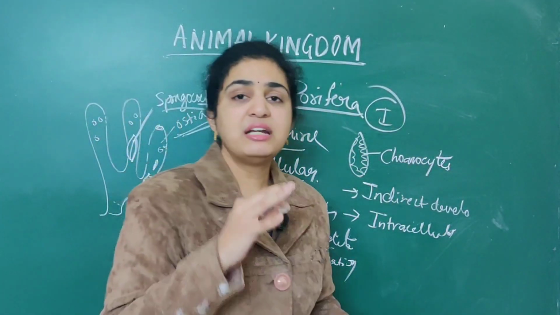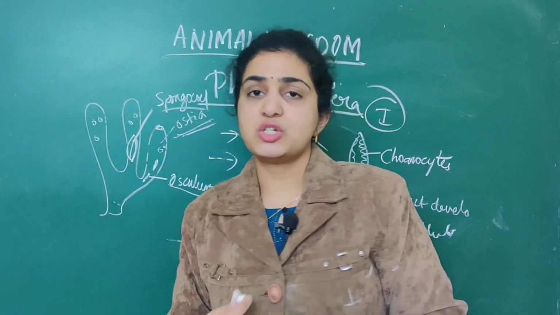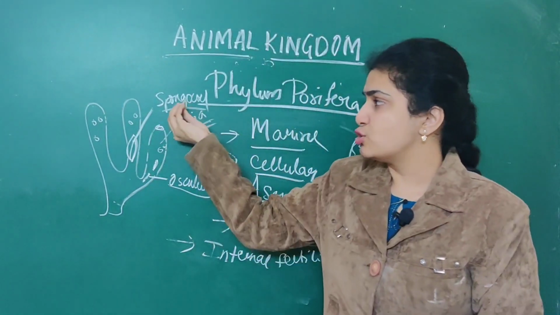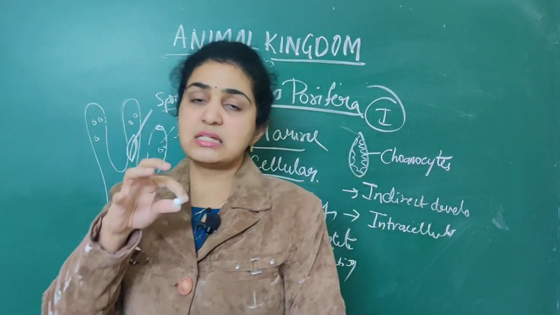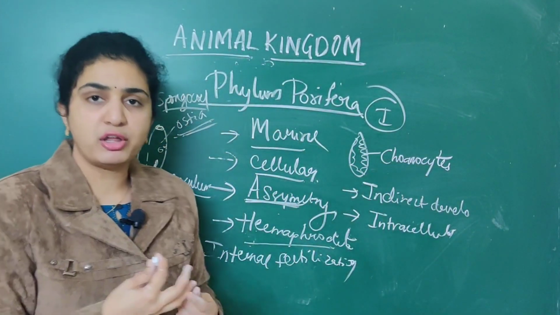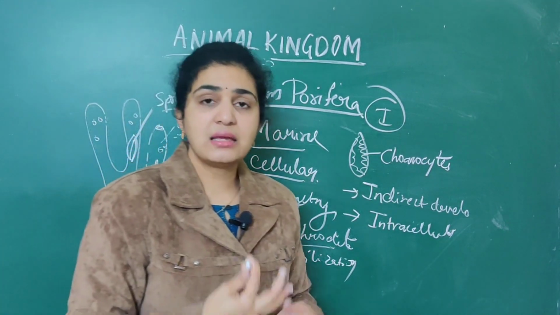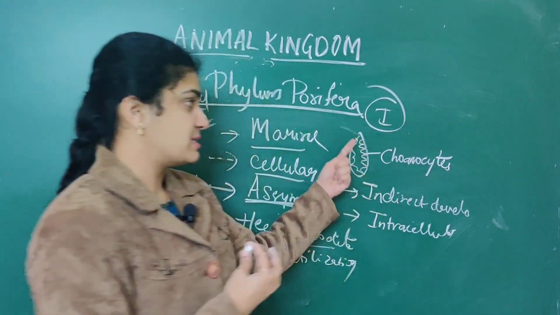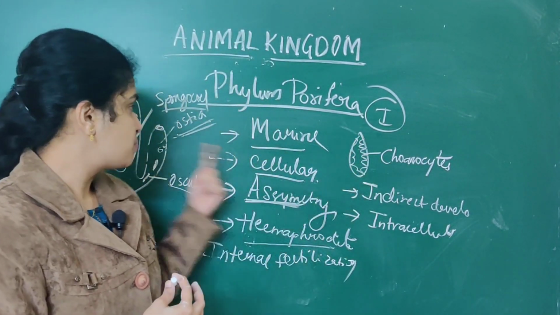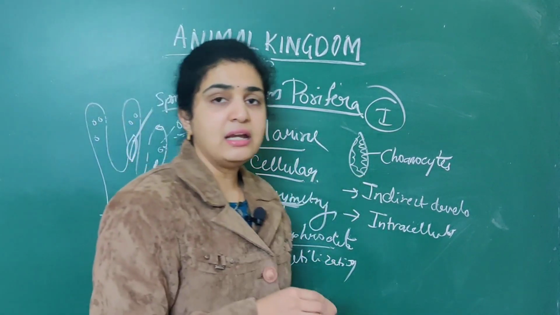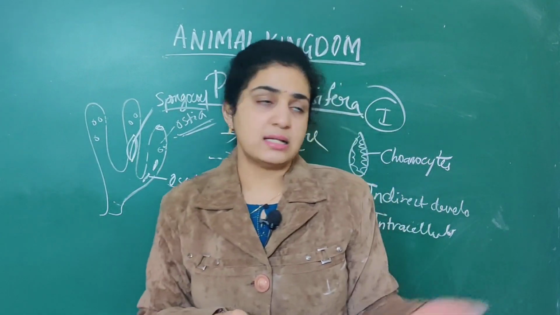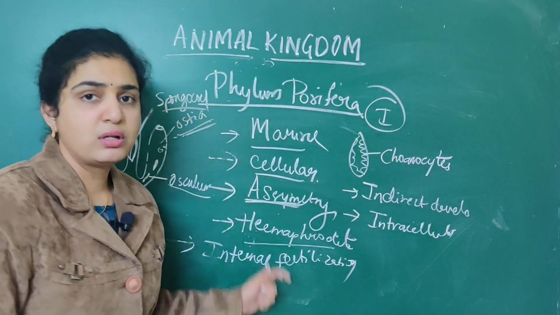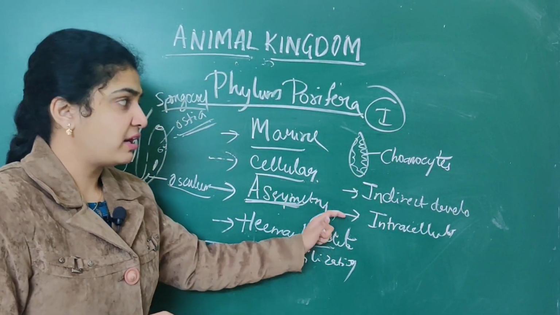Then the body cavity that is present in the sponge is nothing but spongocoele. It is present in the middle of the body of the sponge. As well as this spongocoele is lined by numerous cells. They are called choanocytes. So this is about the phylum Porifera.